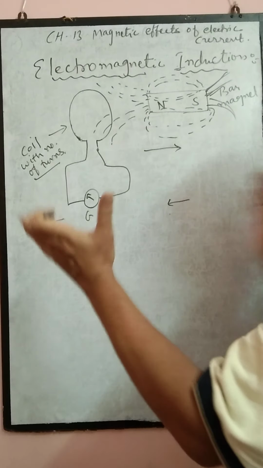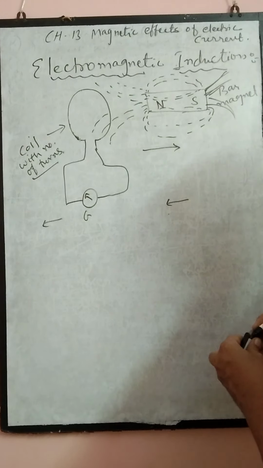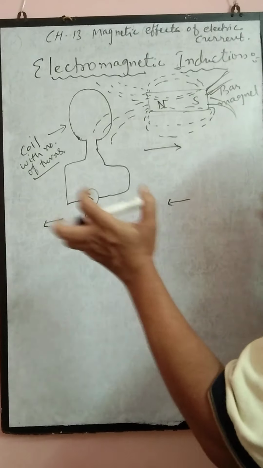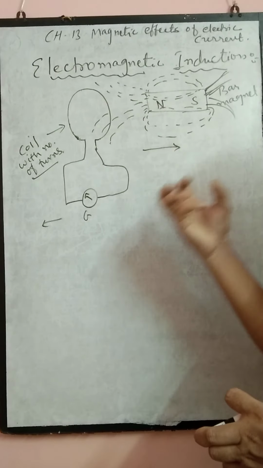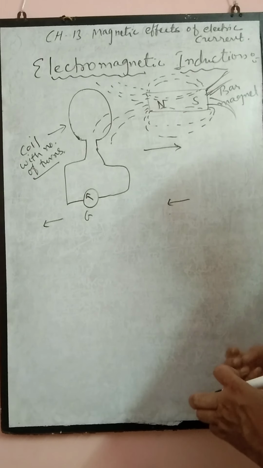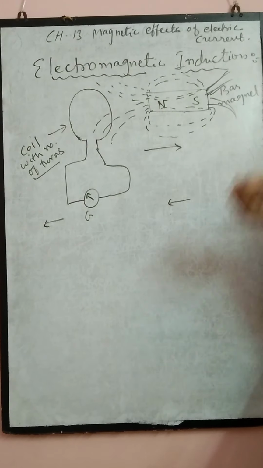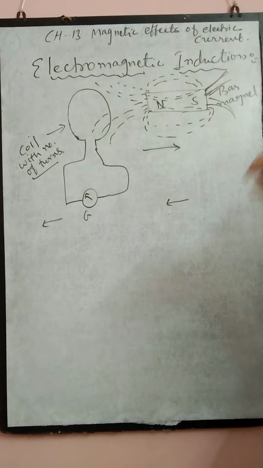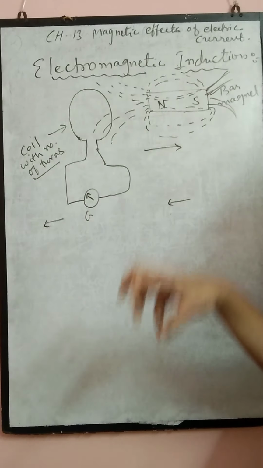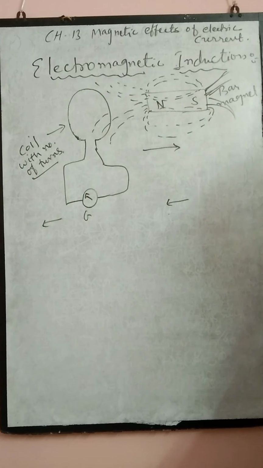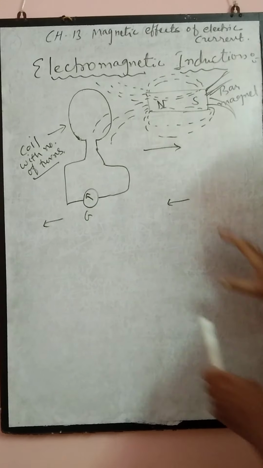If there is no relative motion between them, the galvanometer doesn't show any deflection, that means no current will be induced. So the important thing in this topic is that change in magnetic field lines only will induce electric current.